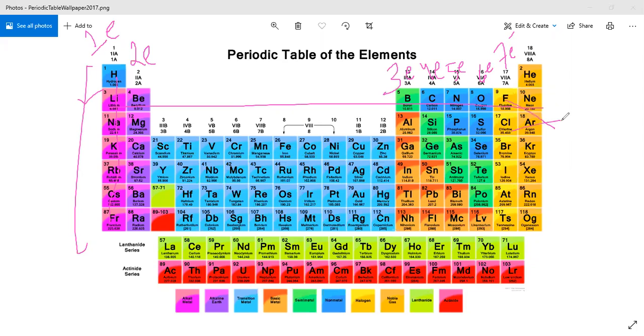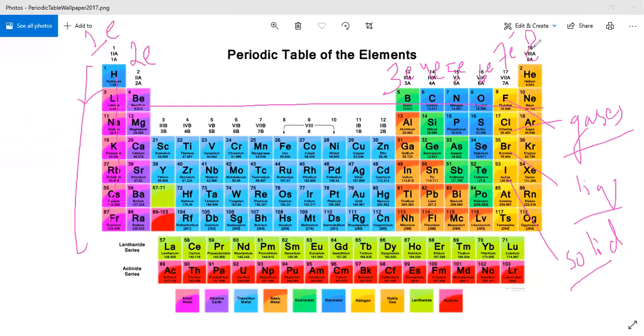Fluorine and chlorine exist as gases, bromine exists as a liquid, and iodine exists as a solid. While you are going downward, their polarizability and atomic sizes increase. That's why their state of matter changes.